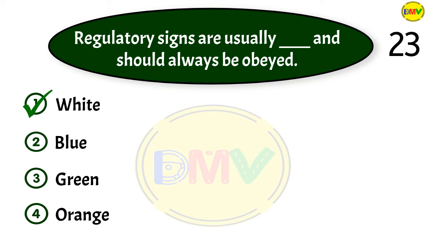The correct answer is 1. Regulatory signs regulate the movement of traffic. They are usually white with black markings and must always be obeyed by motorists.